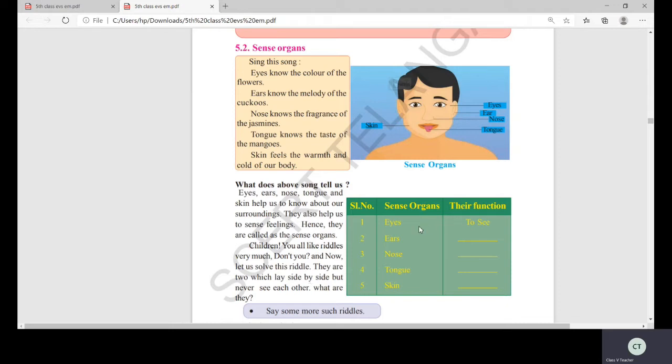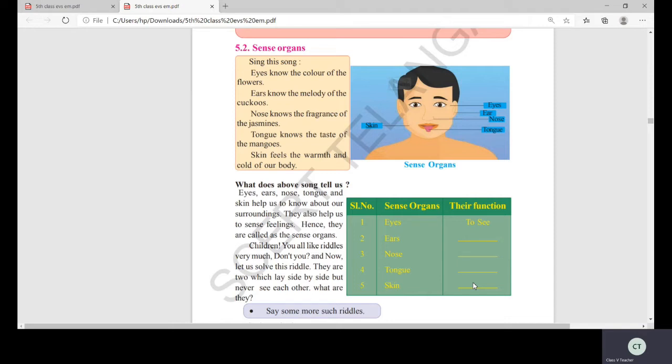So eyes help us to see, ears help us to hear, nose helps us to breathe and smell, tongue helps us to taste and speak also, children. Skin helps us to feel the touch. Suppose you touch a stone, how do you feel? Very rough. Suppose you touch a velvet cloth, very soft. If you touch a fur, very soft, isn't it? So you can sense with the help of the skin.